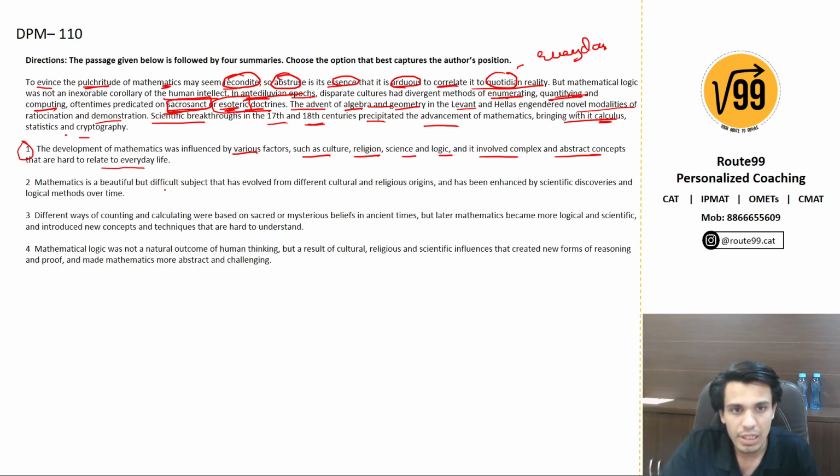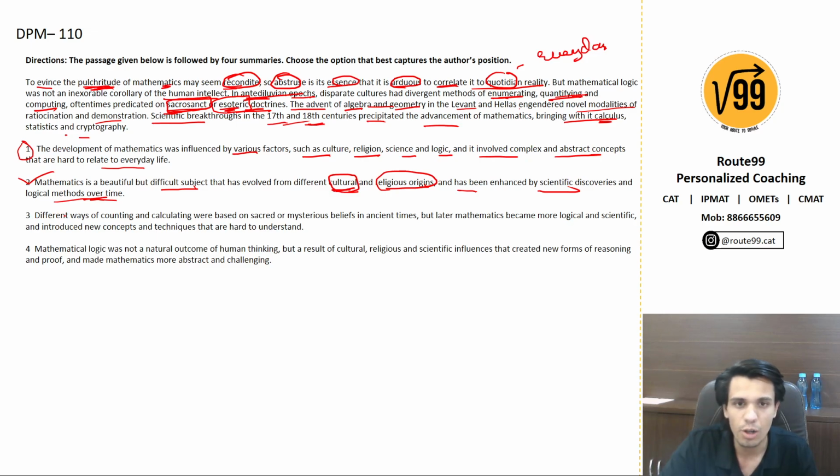Mathematics is a beautiful but difficult subject, pulchritude and recondite, that has evolved from different culture and religious origin. True, given. And has been enhanced by scientific discoveries. Yes, it has been. And logical methods over time. Okay, so this talks about evolution as well. This talks about how it has been derived from different cultures and religious origins. This all in all talks about everything mentioned in the passage. So this is my correct answer.